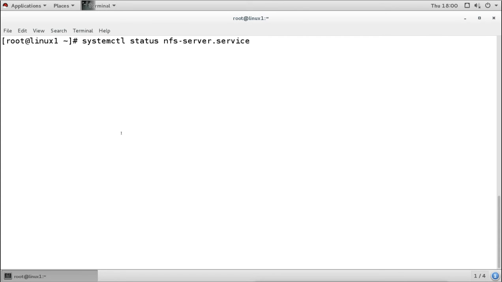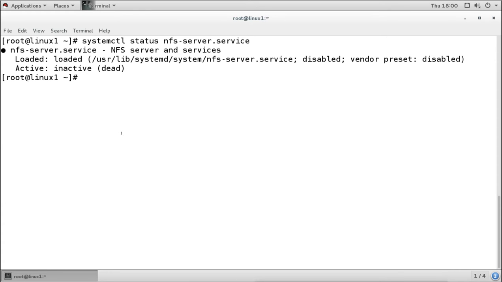This is the service responsible for managing the NFS shares. When you check the status, right now it is not active, it is disabled. So when you configure the share, we have to enable the service and also run the service. Otherwise the clients will not be able to access the share, and we are not able to share the directories.